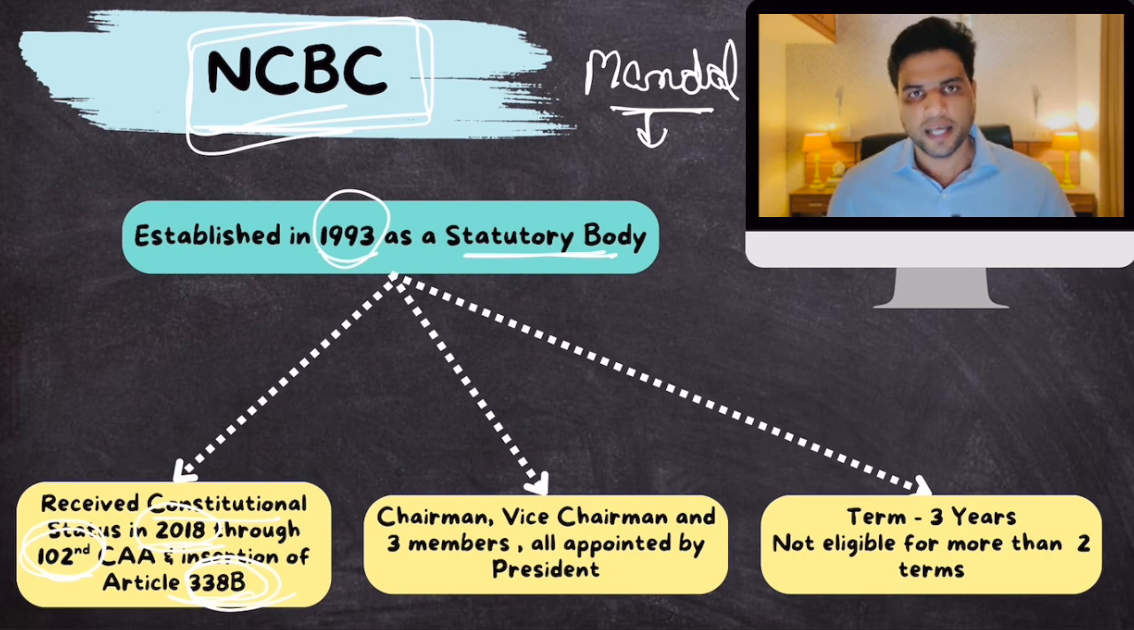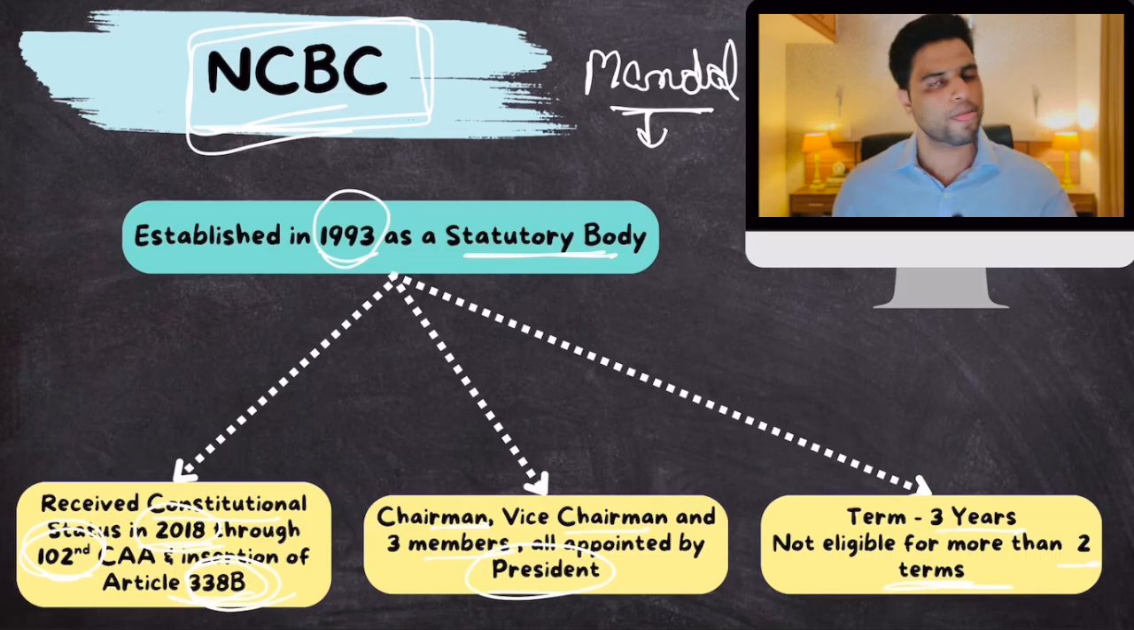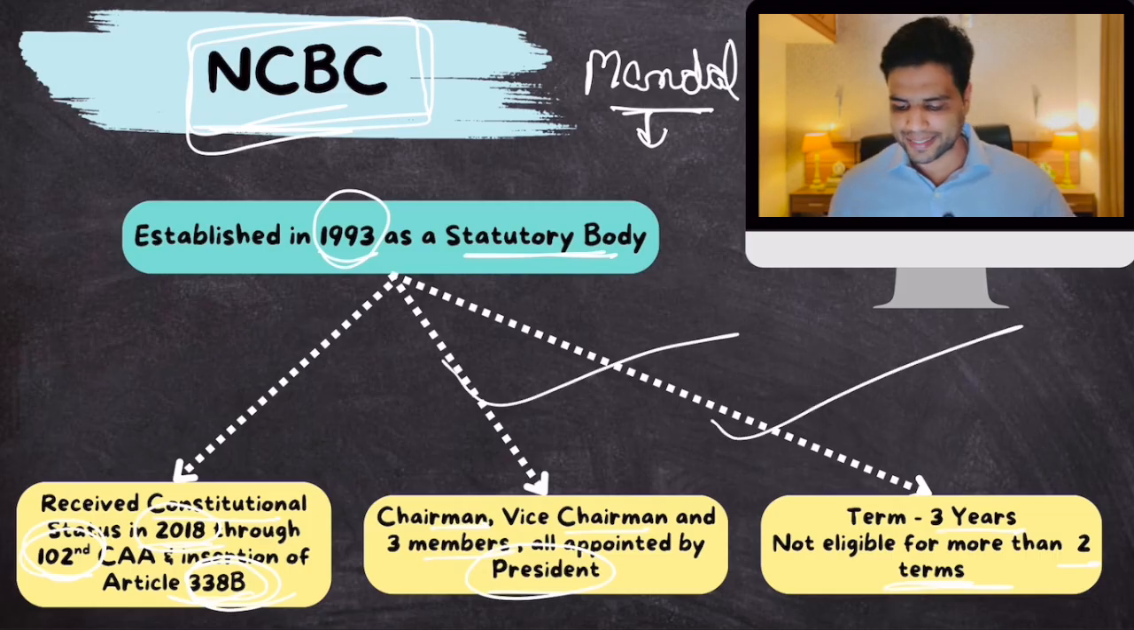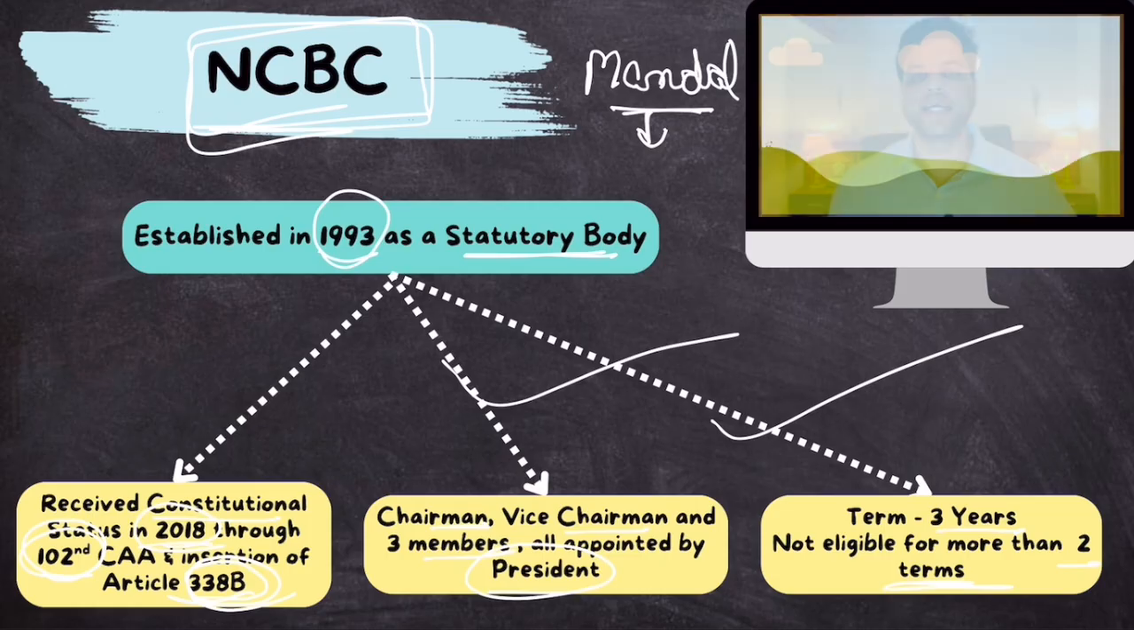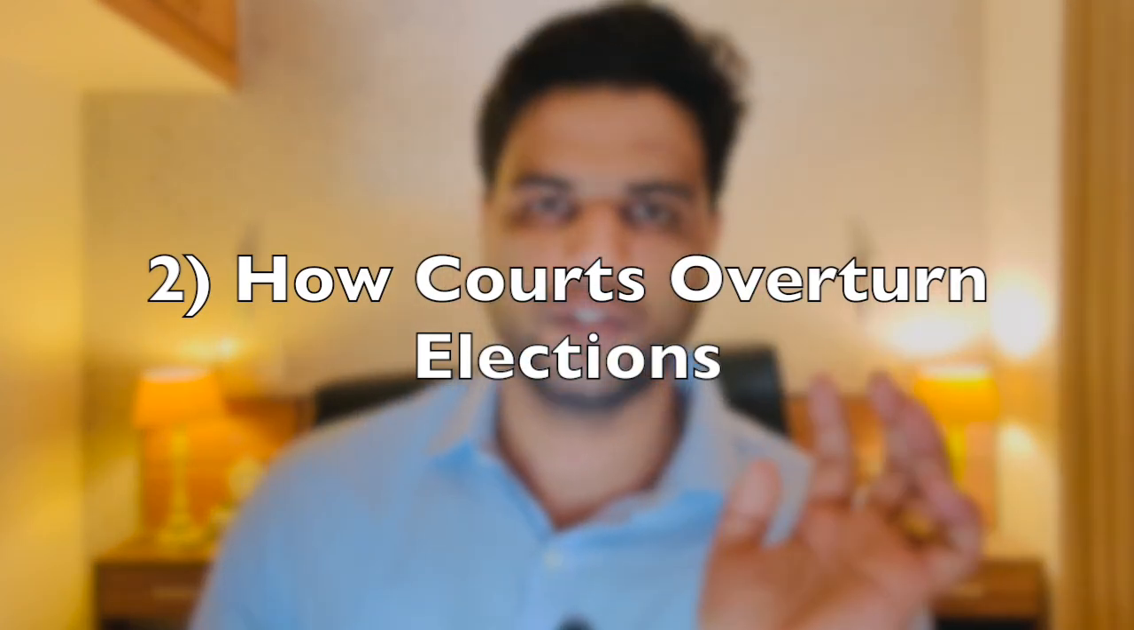Okay, their members are a chairman, vice chairman, and 3 members. All of them are appointed by the president. Okay, their tenure is 3 years, and they are eligible for reappointment, but for not more than 2 terms. One 3-year term, the other 3-year term, not more than that. Clear? So this is NCBC. Simple? Make sense? Alright. Now let's quickly shift our focus to second topic, and that is how courts overturn elections.